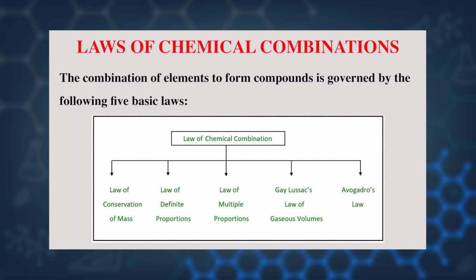Now we move on to laws of chemical combinations. Okay, dear students, there are 5 laws of chemical combination. First is law of conservation of mass, second is law of definite proportion, and third is law of multiple proportion, and fourth is given by Gay-Lussac, that is why it is called Gay-Lussac law of gaseous volumes, and fifth one is Avogadro law. We discuss each and every one by one.